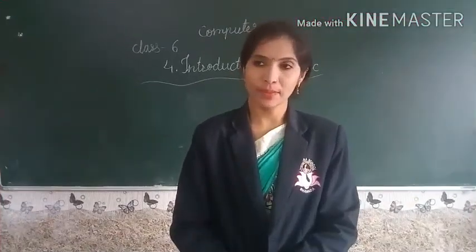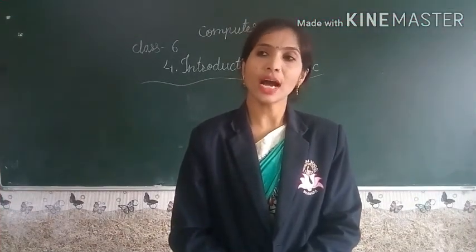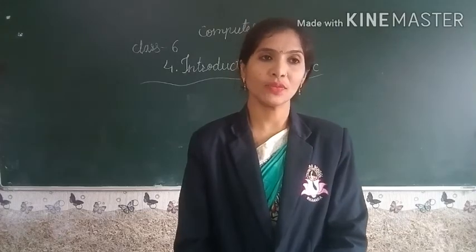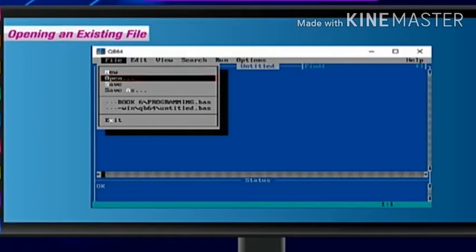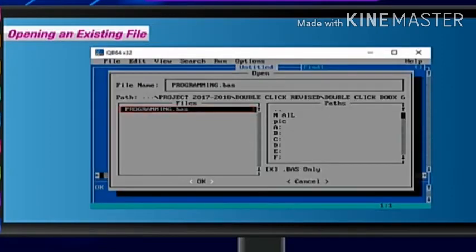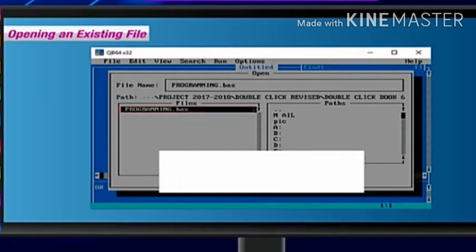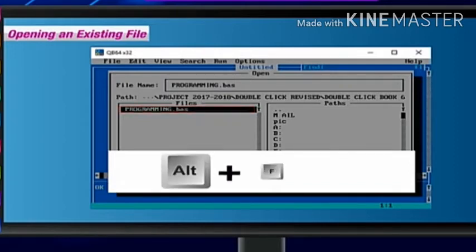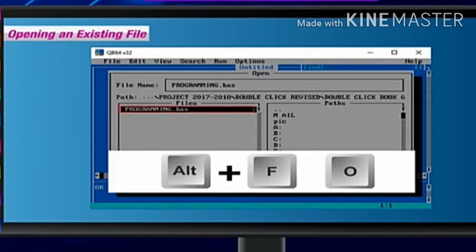How to load a program, that also we will see. And how to exit a program, that also we will see. Opening an existing file. The Open option is used to open a program file that you have already saved. A dialog box appears when you select this option, showing the list of existing files. Select the file you want to open. Keyboard shortcut. Press Alt plus F to select the File menu, then press O for Open.